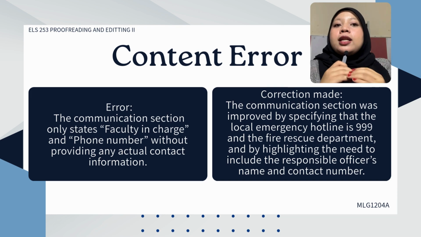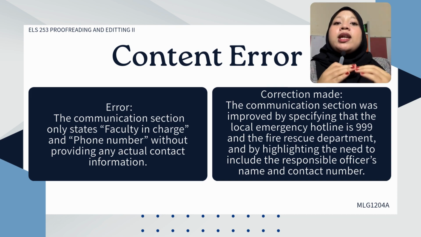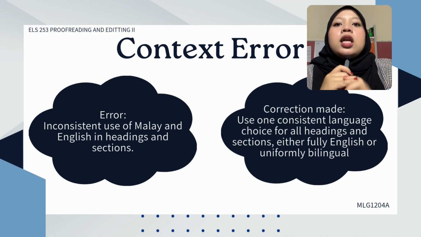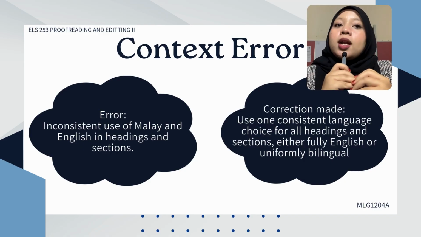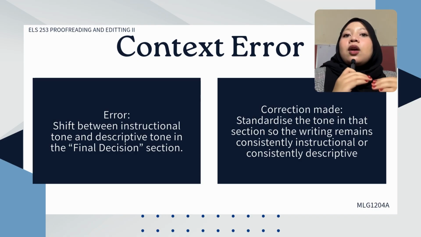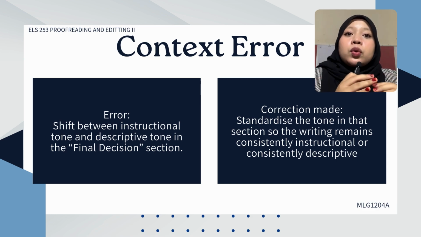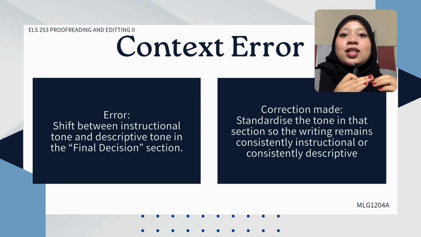Now, moving on to the content error. The communication section only lists the faculty in charge and phone number without providing any actual details. The correction includes adding the emergency hotline and the requirement for the officer's name and contact numbers. This made the document more complete and practical for real emergency situations. Next, I will move to the context errors. The first context issue involves inconsistent use of Malay and English in the headings. Using one consistent language helps create a more organized and coherent document structure. The second context issue is the shift in tone in the final decision section, where the writing switches between instructional and descriptive style. Standardizing the tone helps the section read smoothly and avoid confusing changes in writing style.